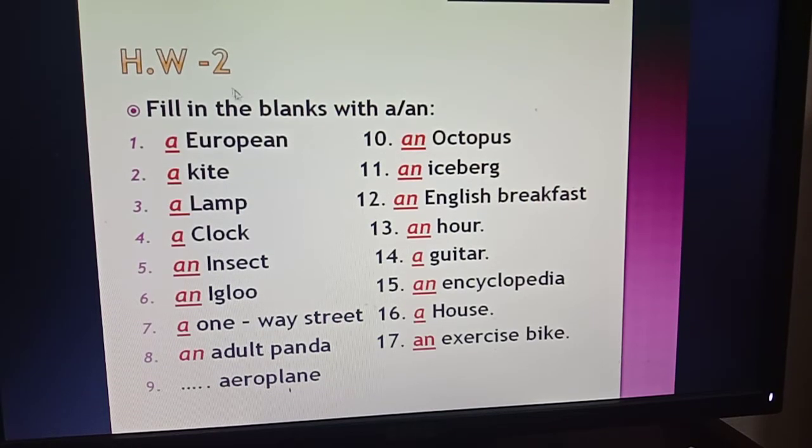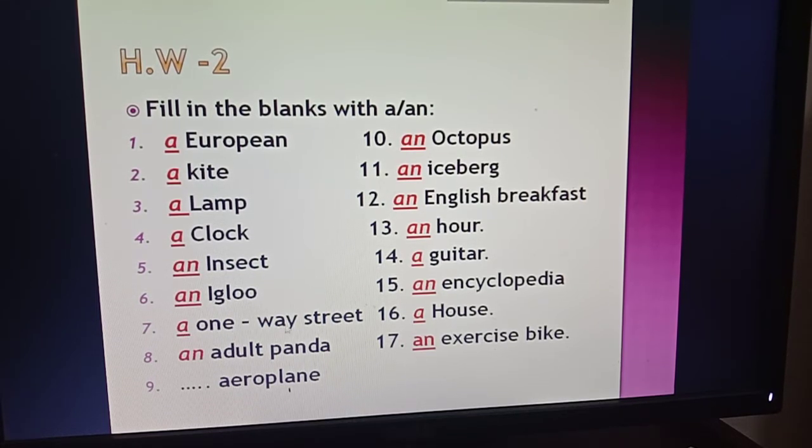Then your answer of HW2, fill in the blanks with a or an. I have taken this from your textbook. Here, answer of number 1 is a European. Number 2, a kite. 3, a lamp. 4, a clock. 5, an insect, as there is a vowel I. Okay, then an igloo, vowel I.